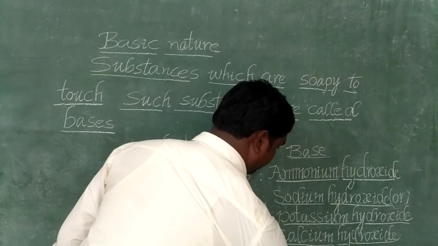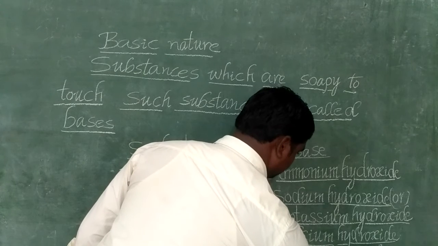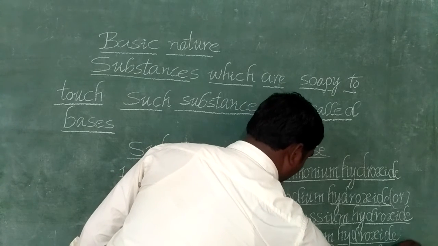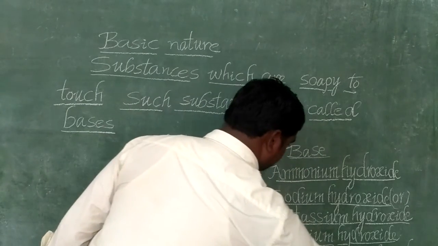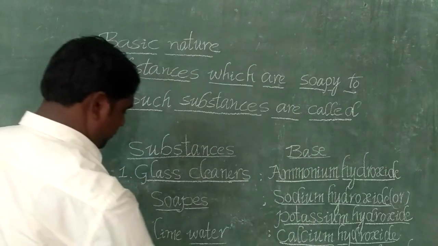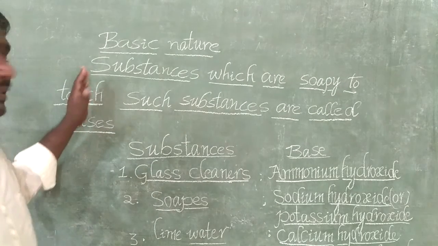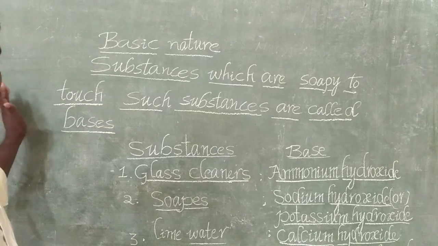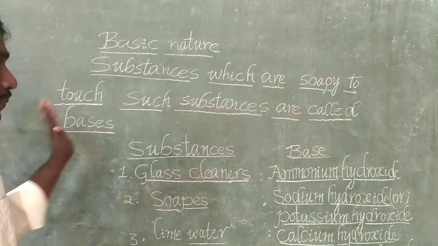Magnesium hydroxide. Okay, students? Milk of magnesium has magnesium hydroxide. Okay, once again, the substances which are soapy to touch, such substances are called bases.